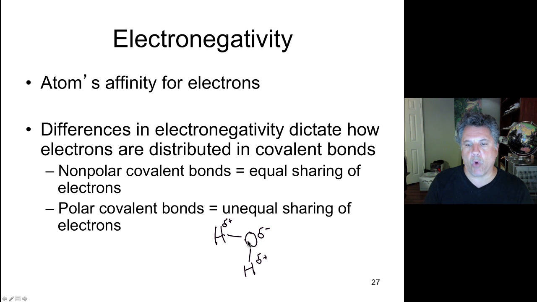So water is an example of polar covalent bonds, because there's an unequal sharing of electrons. You can think of it that the electrons spend more time around oxygen than they do around hydrogen. So the shared electrons are spending more time around oxygen, imparting a partial negative charge to the oxygen, and the hydrogens acquire partial positive charges as a result.